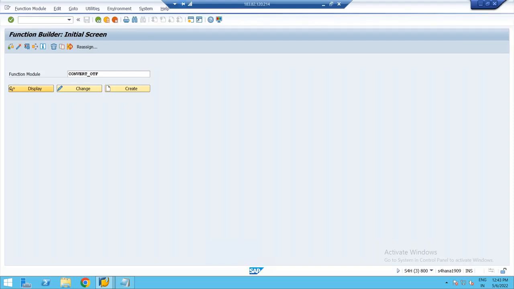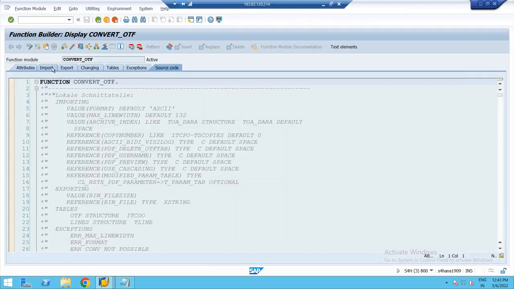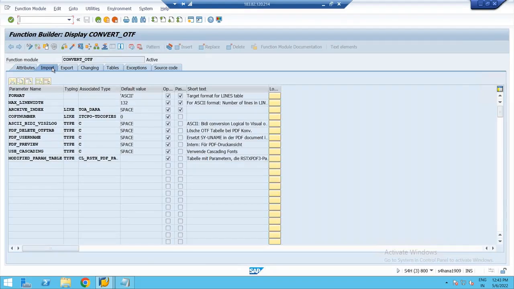If you see this function model, in this, all are optional here. So if you want, you can give the format here. What is the default format here? ASCII. Target format. So what is the target format I want? PDF. Okay, I'll give the target format as PDF.